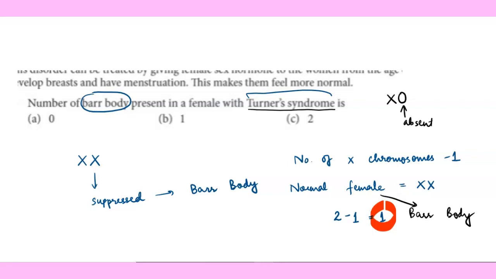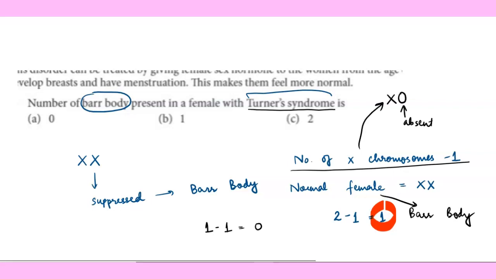So the formula to calculate Barr body, this we are going to apply on this sex chromosome. So number of sex chromosomes or X chromosome is only 1, and for calculating the Barr body, we need to minus 1 only. So answer will become 0. So this we can pick up as the right option.